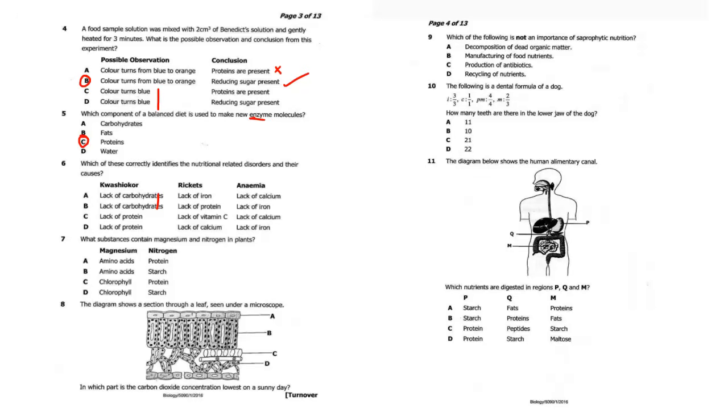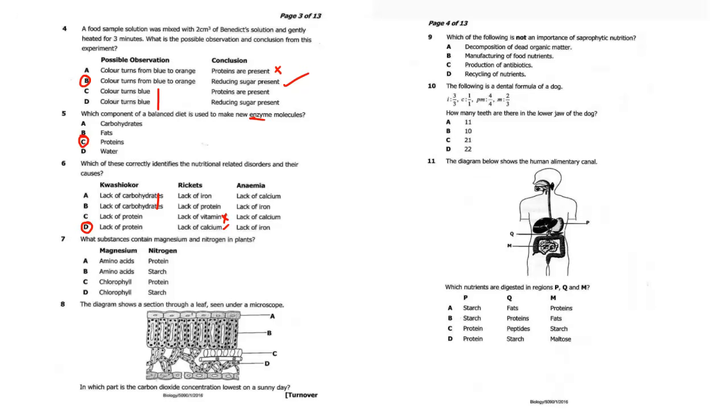Rickets is calcium, not vitamin C, so already this one has gone. Let us confirm for iron. For anemia, that is iron. So the answer here is D. So you can use the elimination method, not the guess method, but the elimination method. It is easier, so try it out.